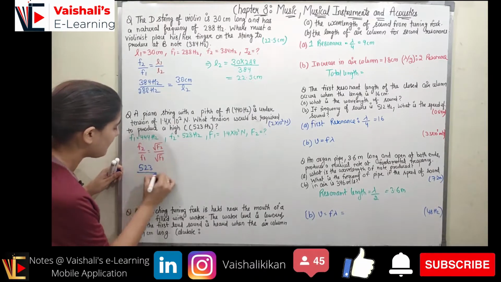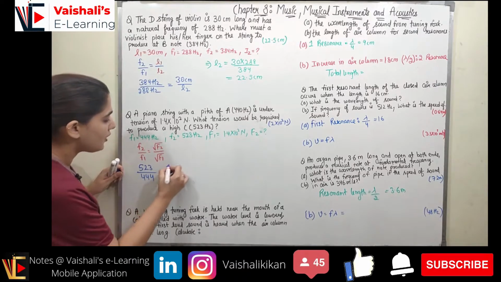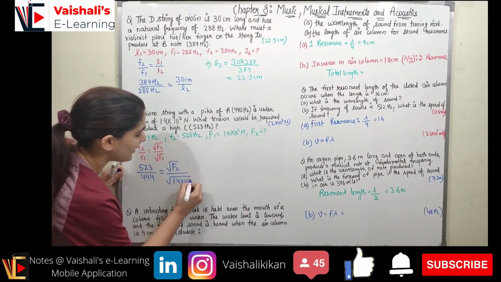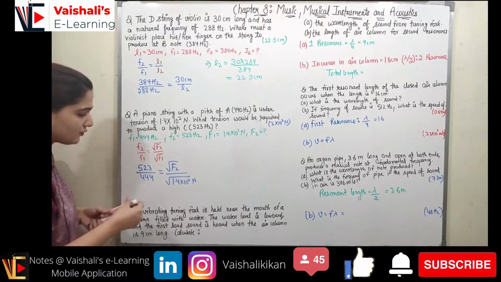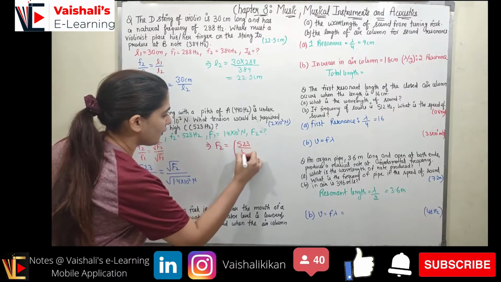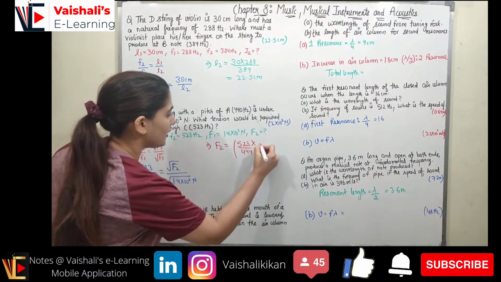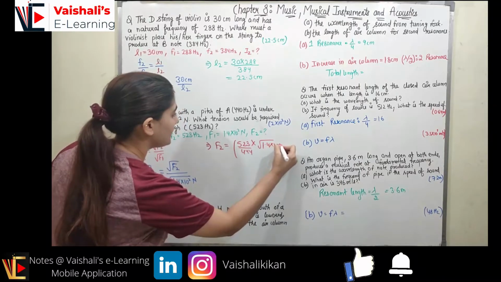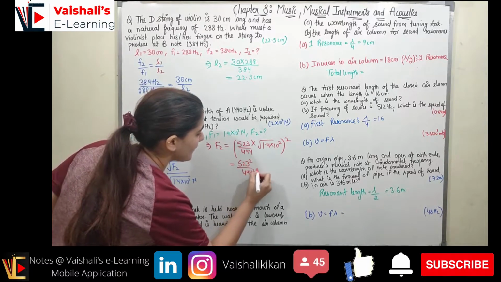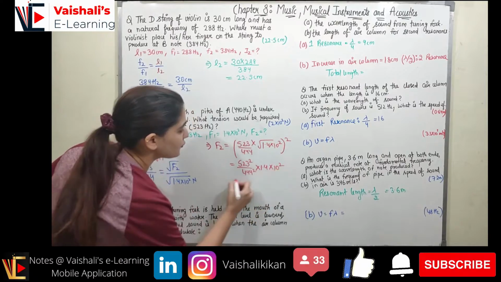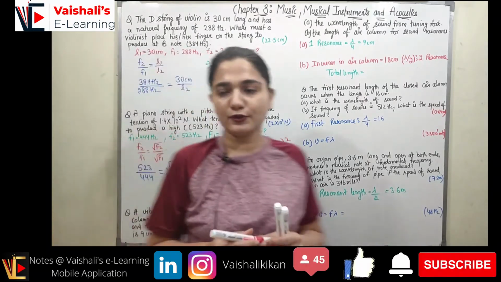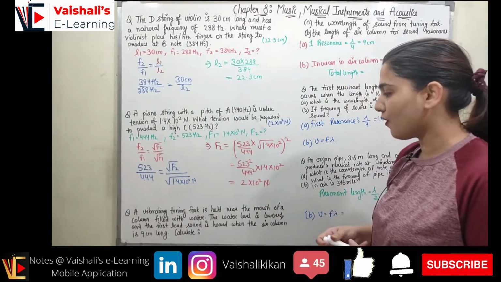So 523 upon 444 will be equal to under root F2 upon under root 1.4 into 10 raised to power 2 Newton, right? So now what you need to do, you just need to simplify it. So F2 will be equal to 523 upon 444 into under root 1.4 into 10 raised to power 2 square, right? So it will be 523 square upon 444 square into 1.4 into 10 raised to power 2. So when you compute it, it will be coming out to be equal to 2 into 10 raised to power 2 Newton.